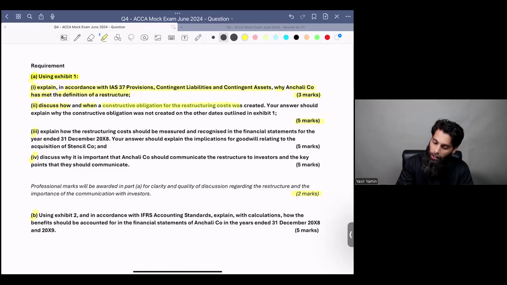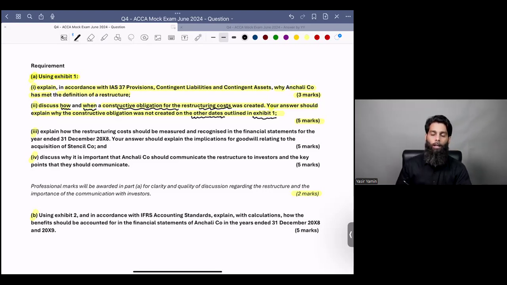Then for the next 5 marks, the examiner is asking you to discuss how and when a constructive obligation for the restructuring cost was created. Your answer should explain why a constructive obligation was not created on the other dates as outlined in exhibit number 1. So the examiner is focusing on how and when the obligation was created, and wants your emphasis on the dates mentioned in exhibit number 1. These are the crux of the requirement that you gather while you read the requirement very slowly.